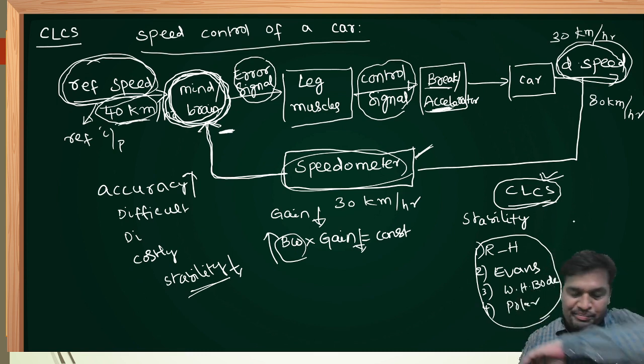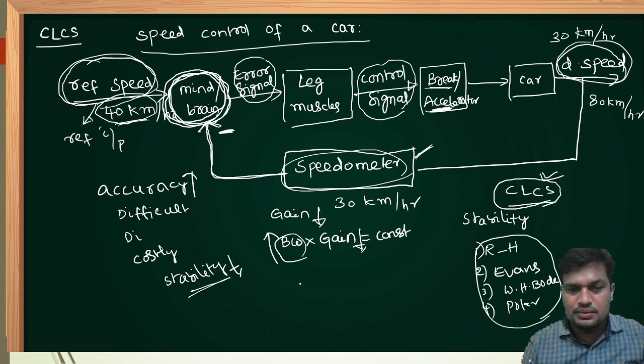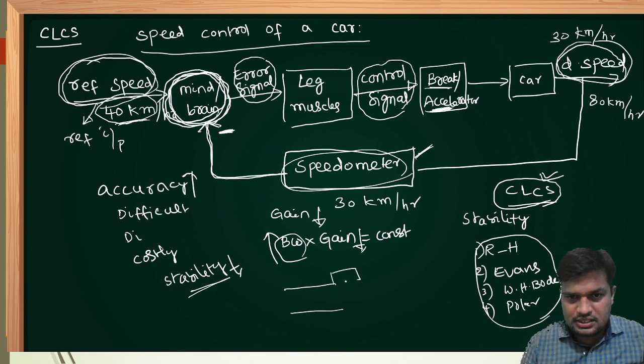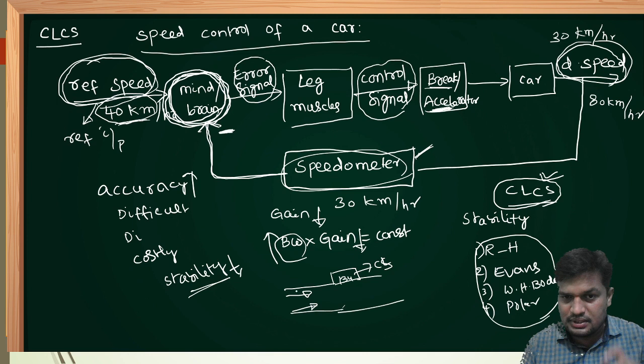Now, why are open loop systems more stable compared to closed loop systems? Let me explain. Suppose this is the road. By the side of the road, our building is there. In this building, a control system class is going on. Assuming that there is no disturbance on the road, one boy and one girl are coming to reach this building to listen to the control system class.